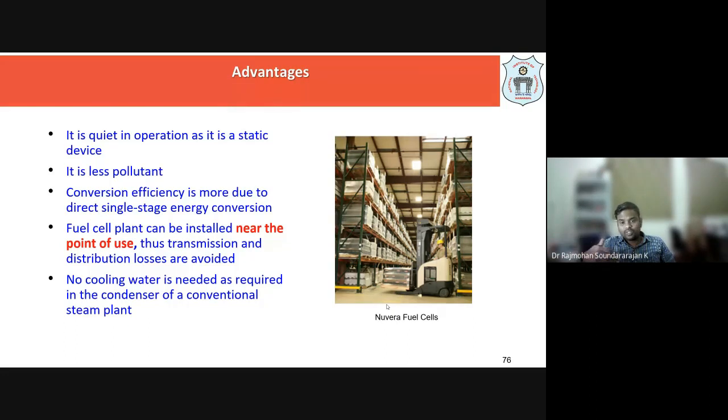Rather than that, you can go for this fuel cell power plant, simply because you can put a solar panel at the top of the building. You can receive solar energy and it can be stored in the form of hydrogen and oxygen. Later in the night time, we can produce the energy because in the evening time we want to operate street lamps, right? That way this can be installed very near to the point of application, so thereby we are avoiding the transmission losses or distribution losses or stealing.